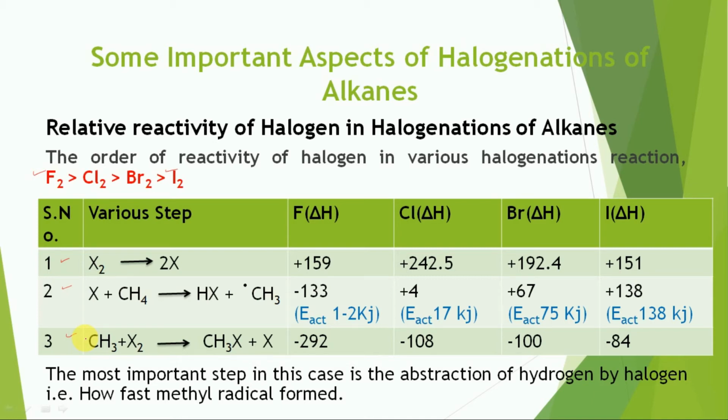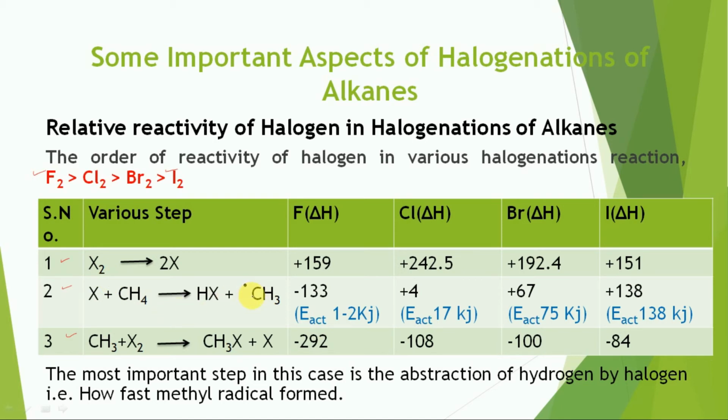So let us consider step number 1 for the different halogens. This step involves the dissociation of the halogen molecule, and therefore delta H can be taken to be equal to the activation energy.